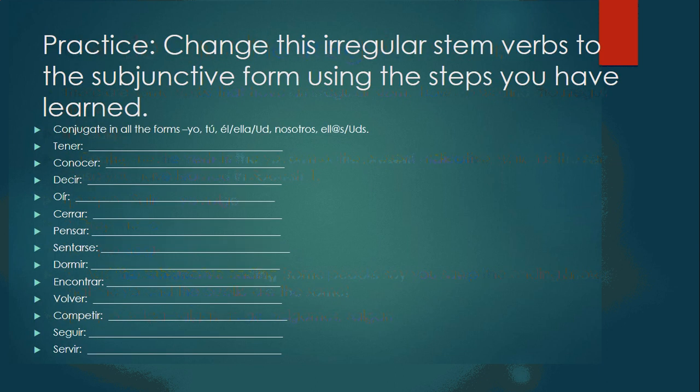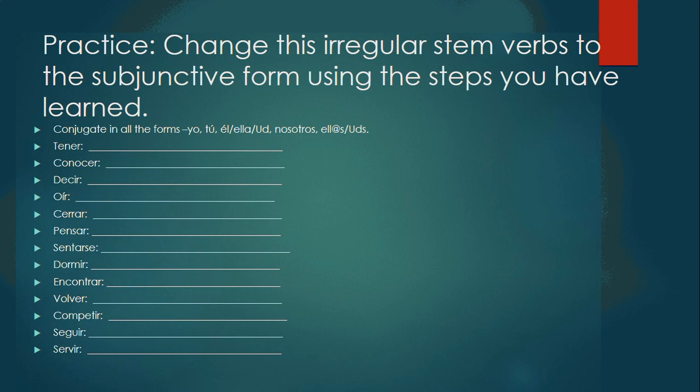Okay, let's practice. Let's change these irregular stem verbs to the subjunctive form using the steps you have learned. I will walk through the first three with you. Tener. Let's conjugate in the present indicative: yo tengo. Let's drop the O: teng. Let's add the opposite ending because tener is an ER verb. It has the A ending. Tenga, tengas, tenga, tengamos, tengan.